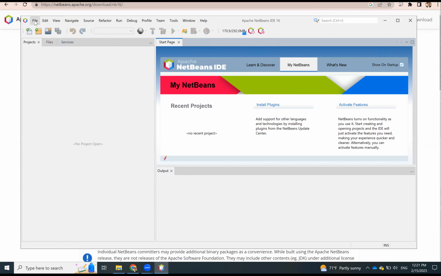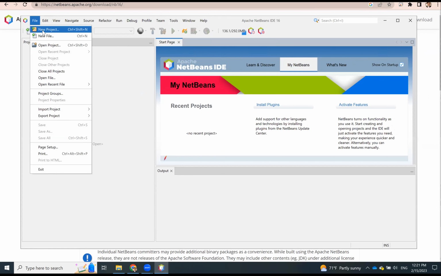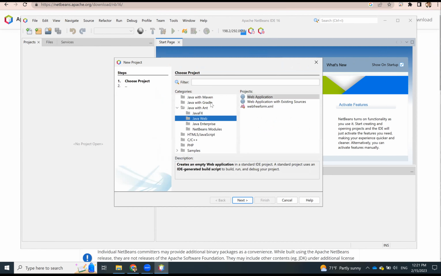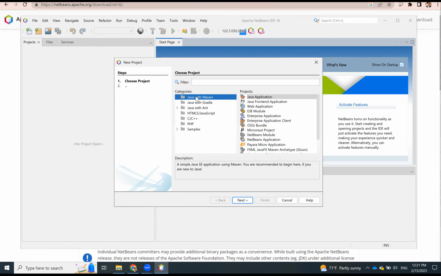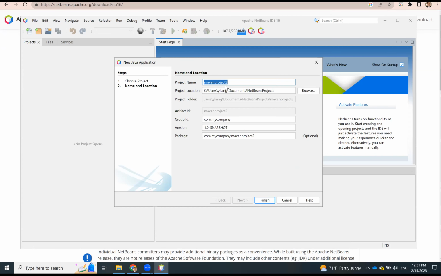When you use NetBeans, you have to first create a new project, and then you can create classes under the project. So I'm going to create a new project. For this project, we're going to use Java with Maven, Java application. So in this new project, the category is Java with Maven, and the project is Java application. And so the project name, you can say this is going to be my demo.